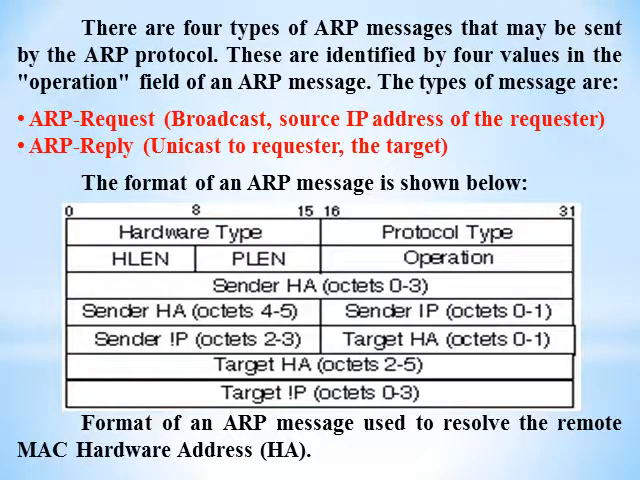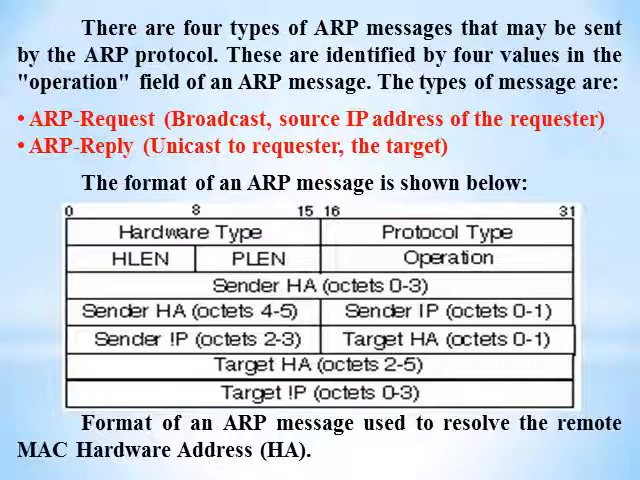There are four types of ARP message that may be sent by the ARP protocol. These are identified by four values in the operation field of the ARP message. The types of ARP messages are: first, ARP request, which is broadcast and carries the source IP address of the requester. And second, ARP reply, which is unicast to the requester and the target.